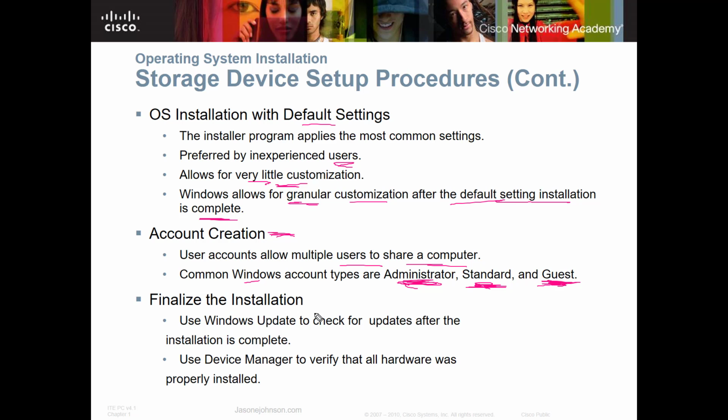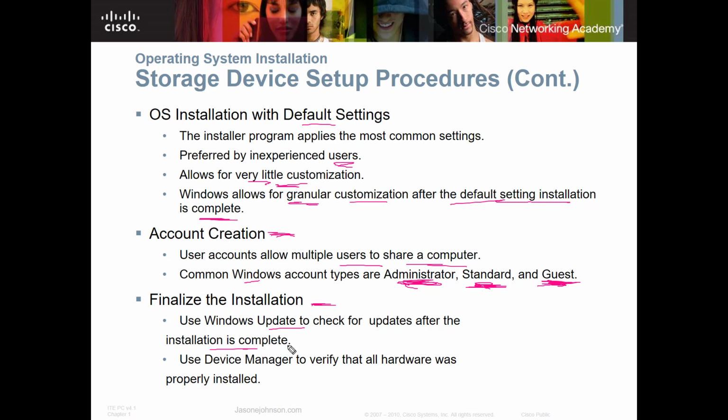And then finally, we finalize the installation. We use Windows Update to check for updates after the installation is complete. So we go through and we do a Windows Update. We get all the latest patches, because you might have purchased that operating system off the shelf or downloaded it digitally, and that copy is probably not up to date.